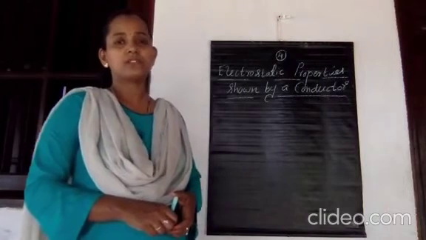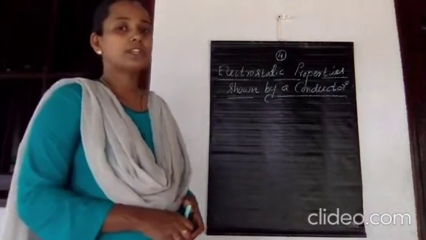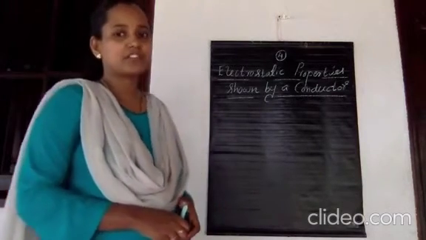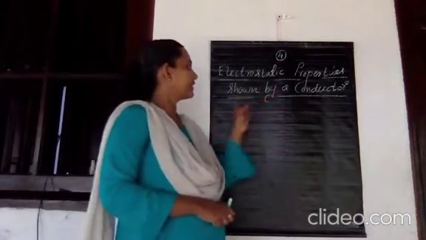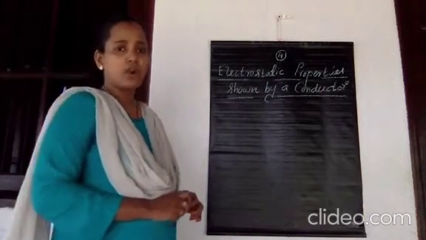So in the next part of this chapter, we want to discuss which properties are shown by a conductor which is placed in an external electric field, the electrostatic properties shown by a conductor in an electric field itself. So first of all, what is a conductor?